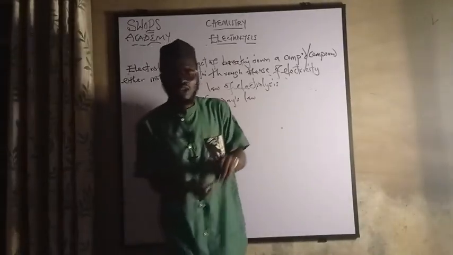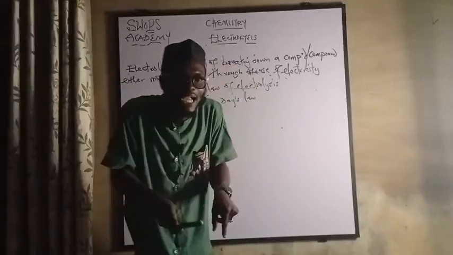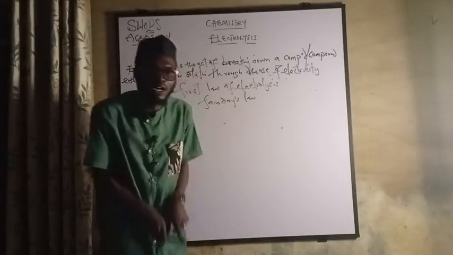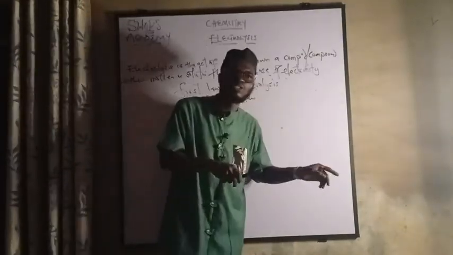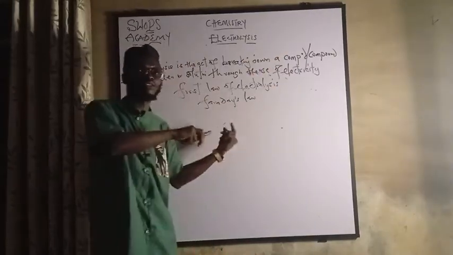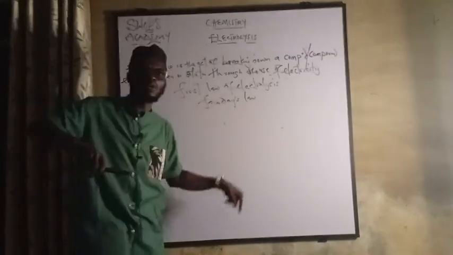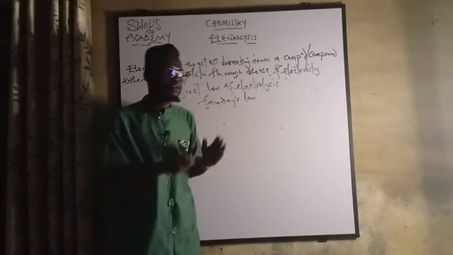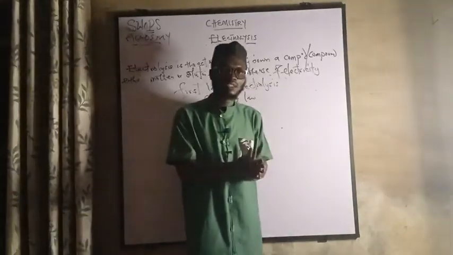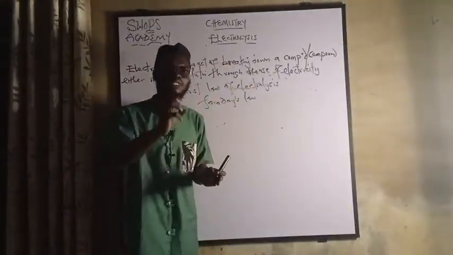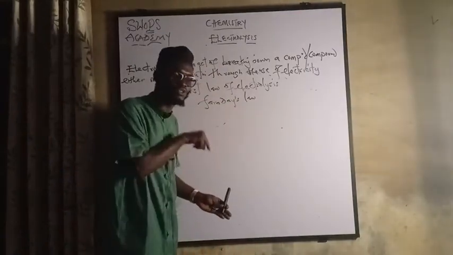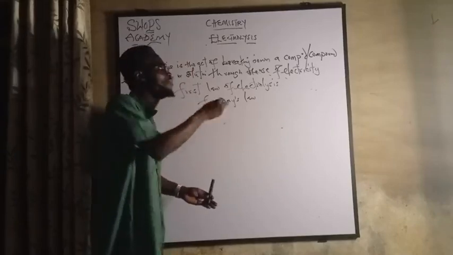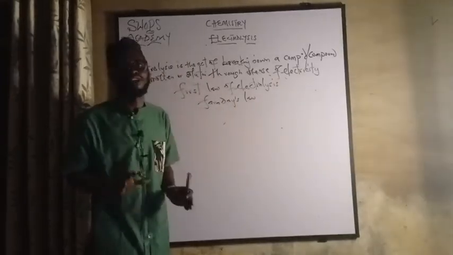Let me recap: the first law of electrolysis states that the mass of the substance deposited during electrolysis is directly proportional to the quantity of electric current passed during the electrolysis.